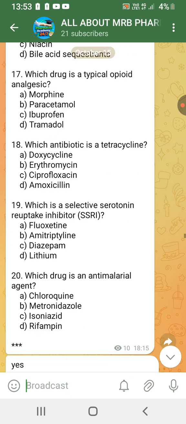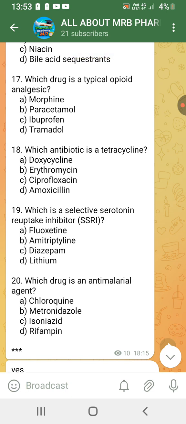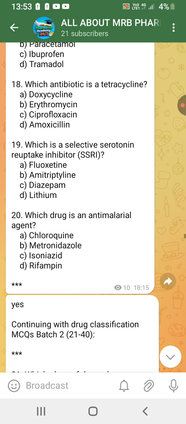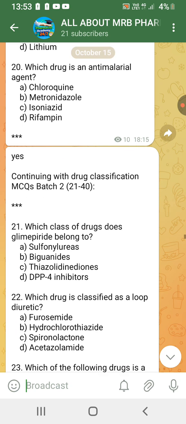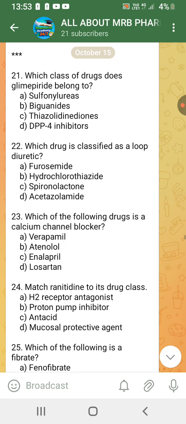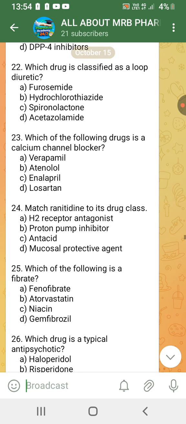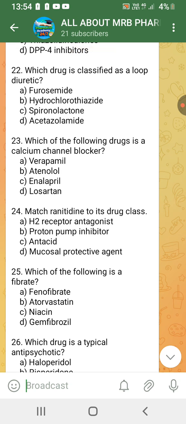Which drug is a typical opioid analgesic? Morphine. Which antibiotic is a tetracycline? Doxycycline. Which is a selective serotonin reuptake inhibitor? Fluoxetine. Which drug is an antimalarial agent? Chloroquine. Which class of drug does glimepiride belong to? Sulfonylurea.